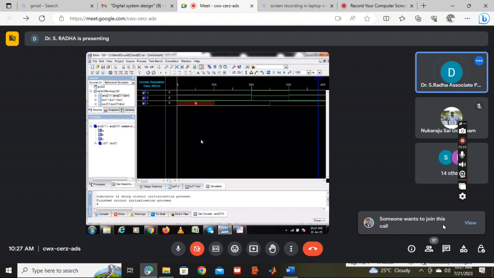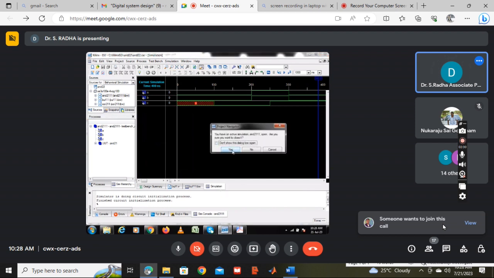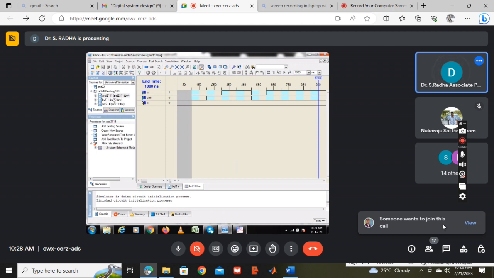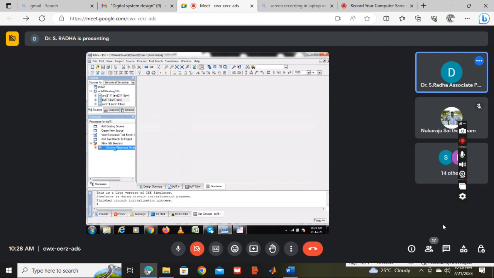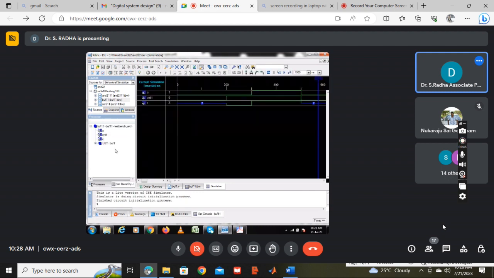Now you can see where is the control signal. This is executing for AND gate, sorry, in the selection I didn't put it correctly. Left side I want to execute buffer. Okay, so buffer only I should execute. You see here control signal is 1. Control signal 1 means input 1, it is passed as output.